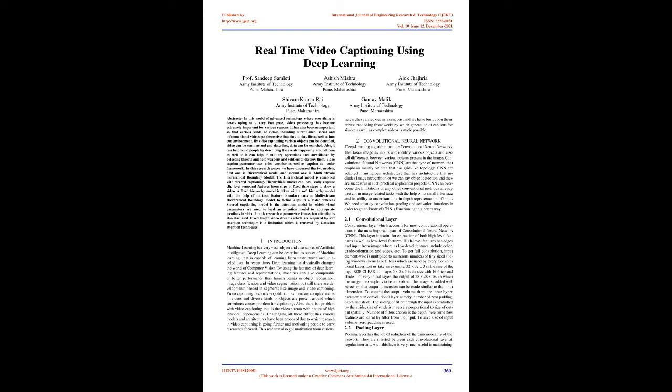The hierarchical model can basically capture clip-level temporal features from clips at fixed time steps to show a video. A fixed hierarchy model is taken with a soft hierarchy model with the help of intrinsic feature boundary cuts in the multi-stream hierarchical boundary model to define clips in a video, whereas the steered captioning model is the attention model in which visual parameters are used to lead an attention model to appropriate locations in the video.